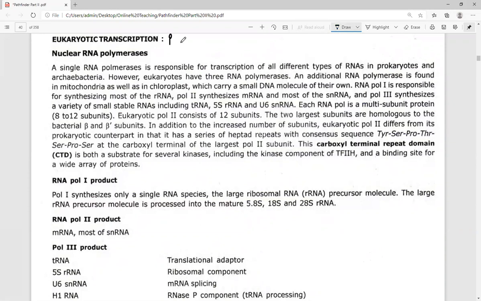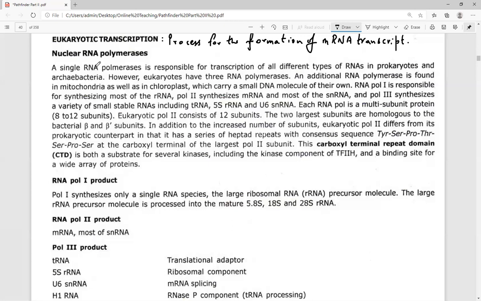The process for the formation of mRNA transcript is referred to as transcription.